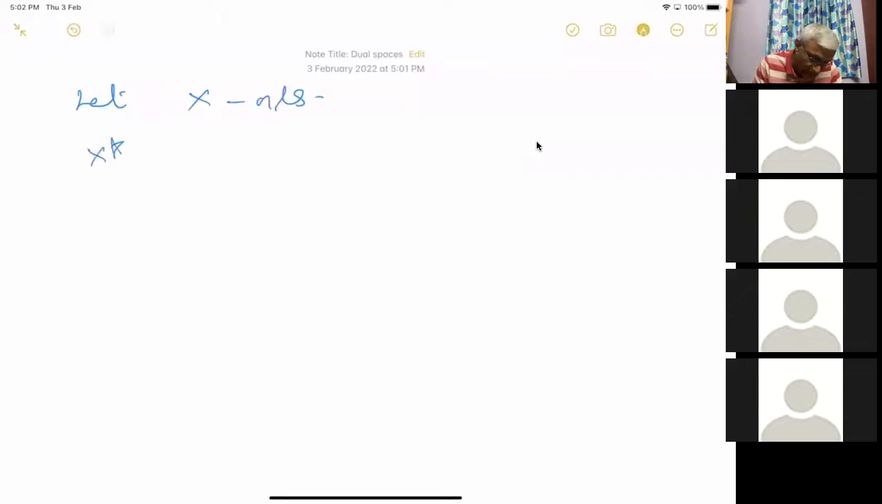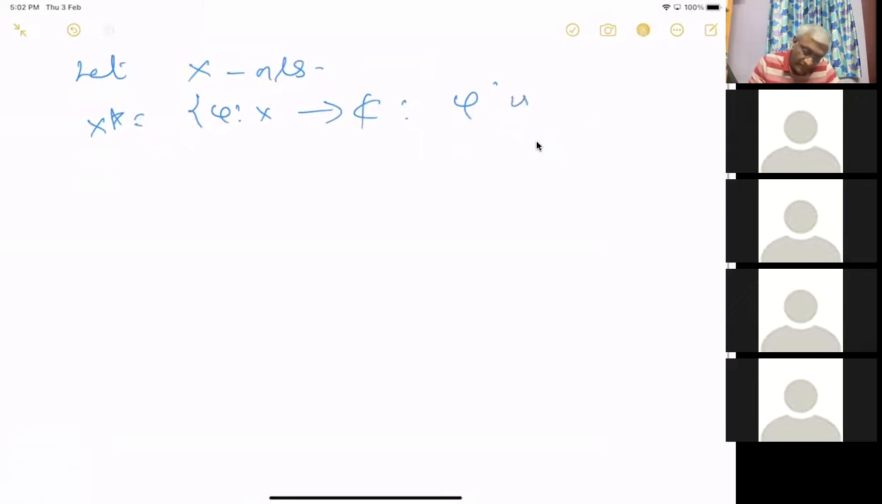Then X star is all those phi from X to, let's assume C. Whenever it's the real line, I will tell you. Usually we'll work with the complex plane. Such that phi is bounded, all bounded linear functionals. Then X star is a Banach space.